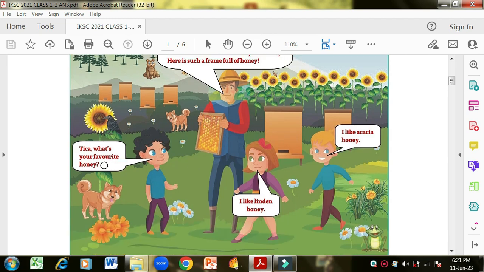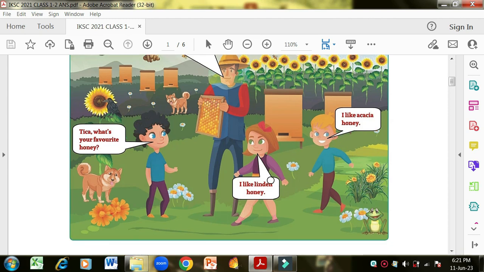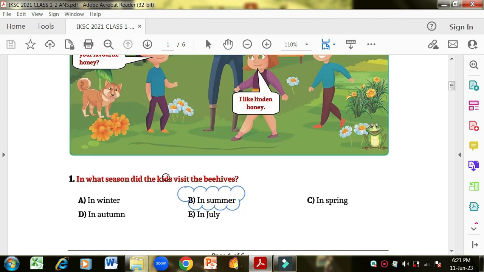Tika, what's your favorite honey? I like linden honey. I like acacia honey. These are the types of honey. So let's start the MCQs.